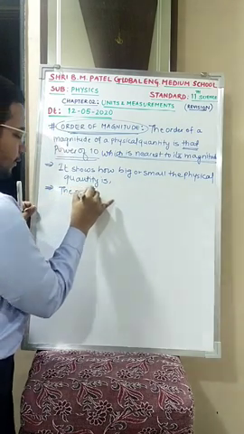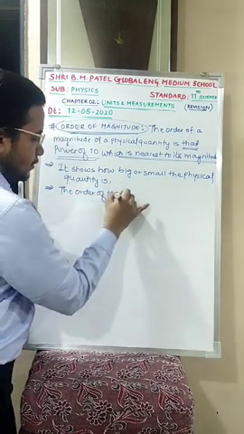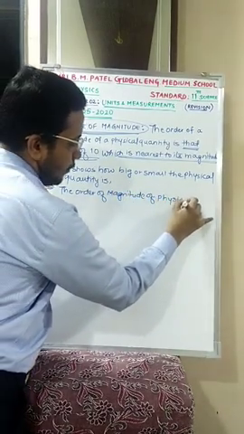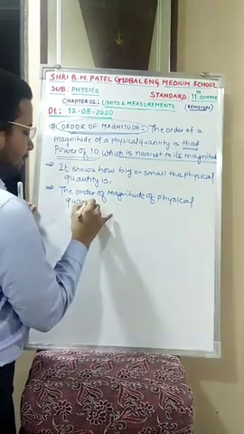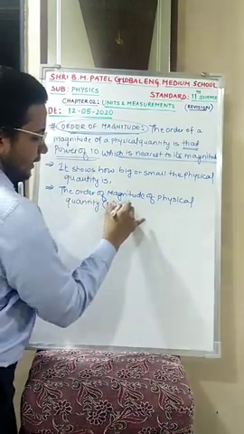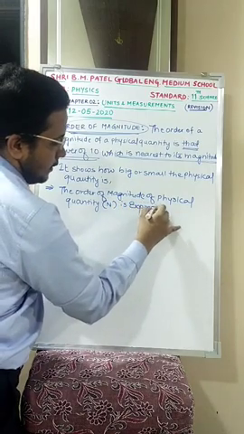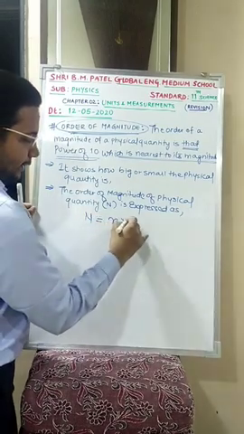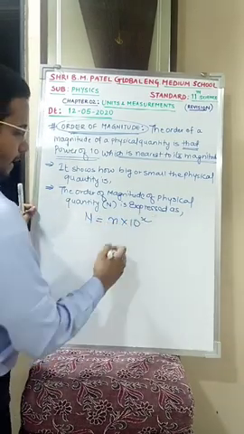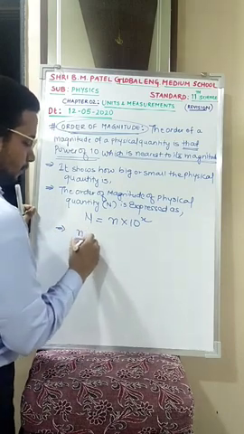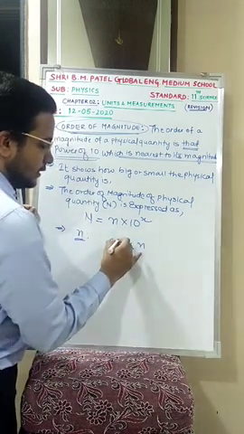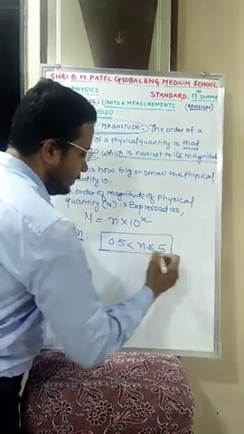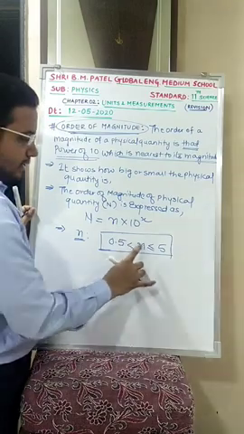The order of magnitude of a physical quantity, denoted by capital N, is expressed as N = n × 10^x, provided there is a condition for this n. What is the condition? This n should be greater than 0.5 and must be less than or equal to 5. Remember this condition for n: n must be greater than 0.5, less than or equal to 5.